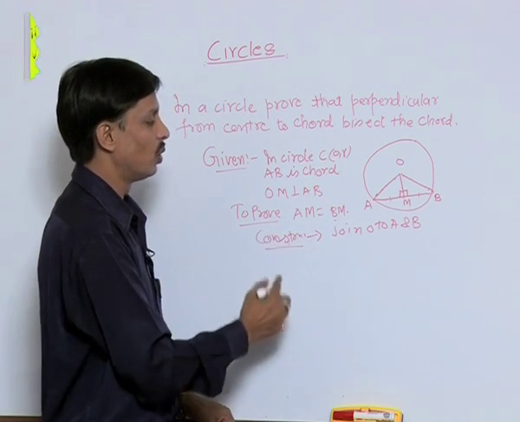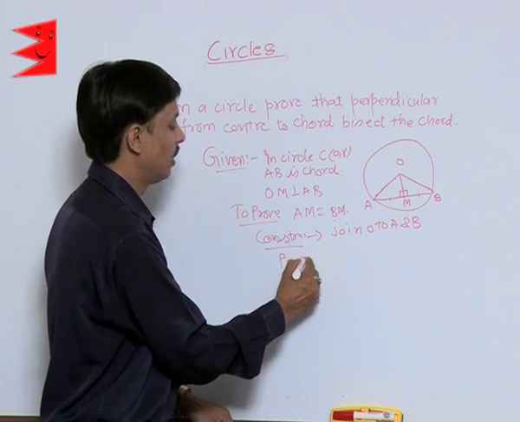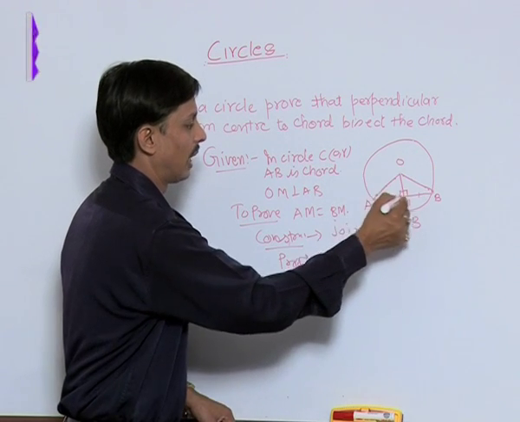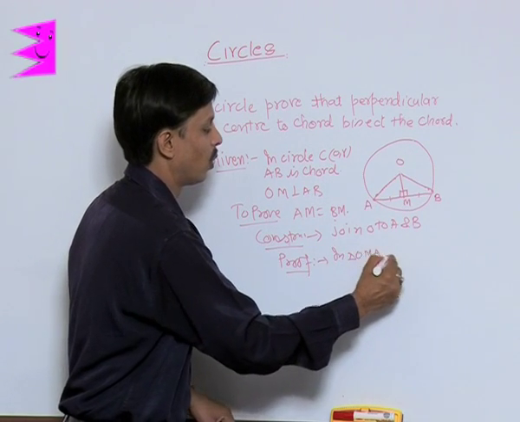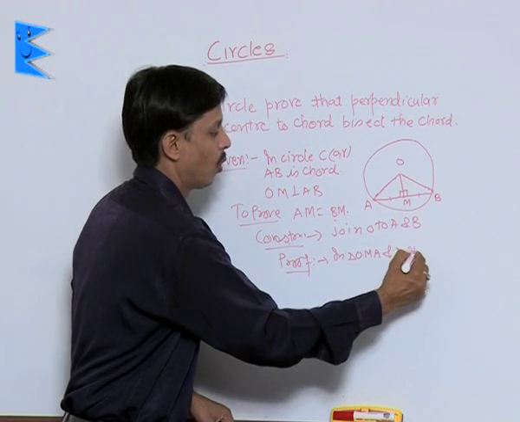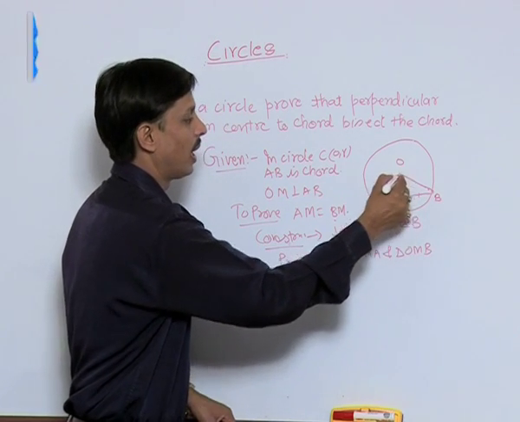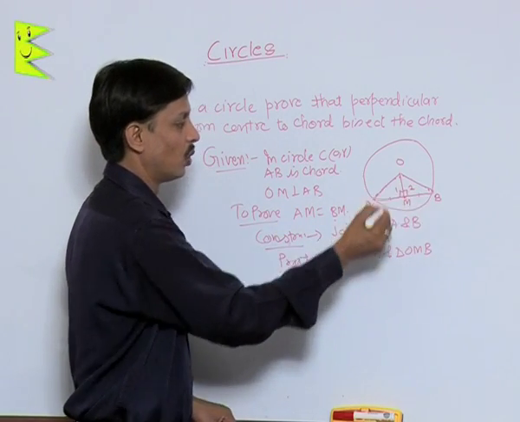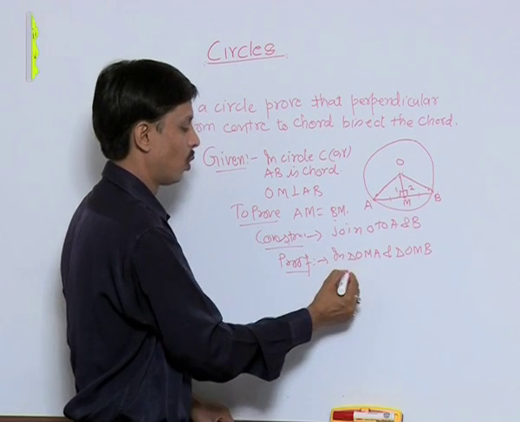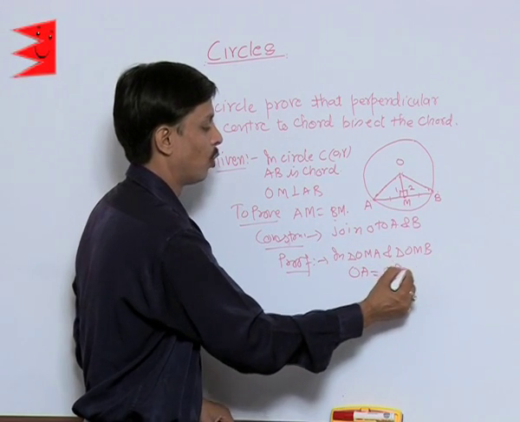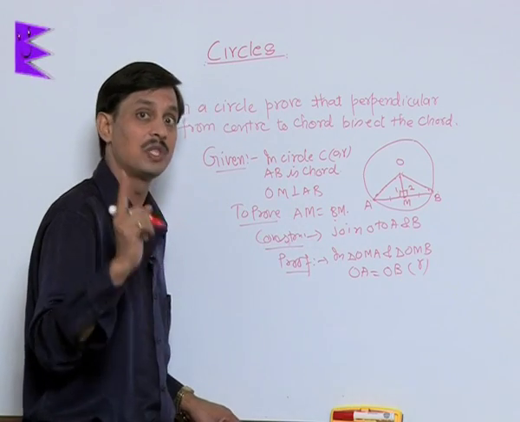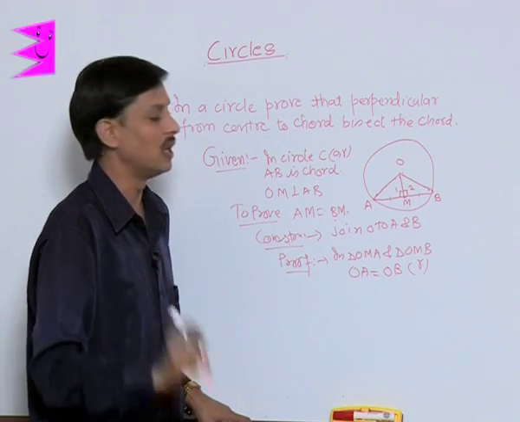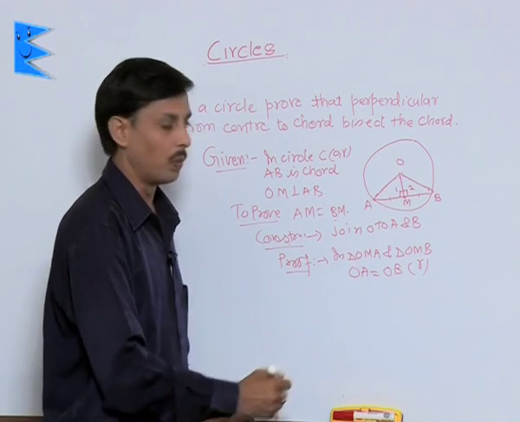Now I want to make the proof of this result, that is, in triangle OMA and triangle OMB. OMA and OMB are the two triangles where I can tell you that OA's length is equal to OB's length. OA is equal to OB, reason being radii of same circle. A circle may have infinite number of radii, but all are of equal length. OA is equal to OB.